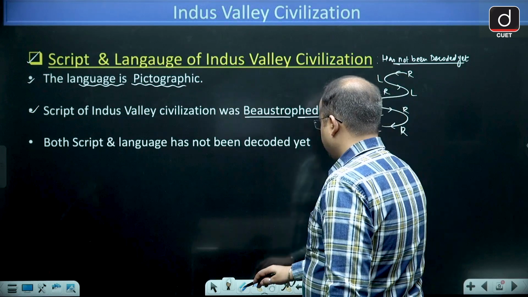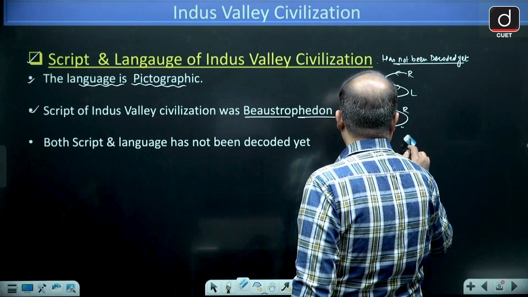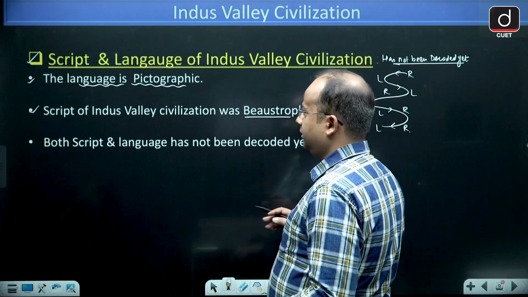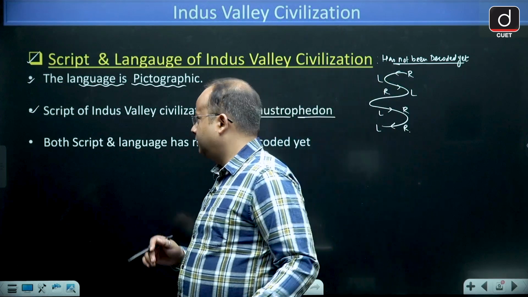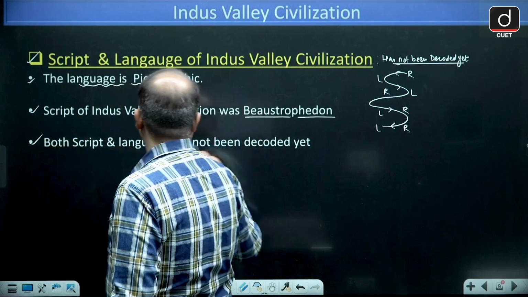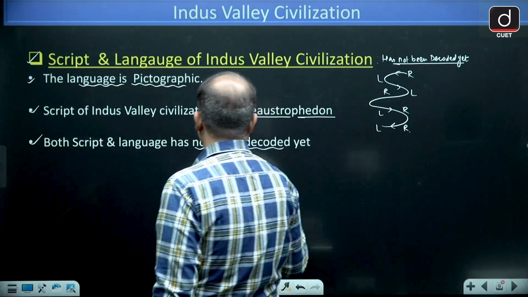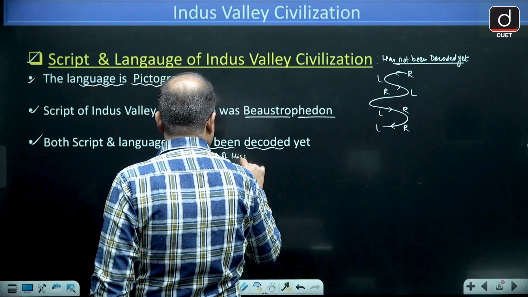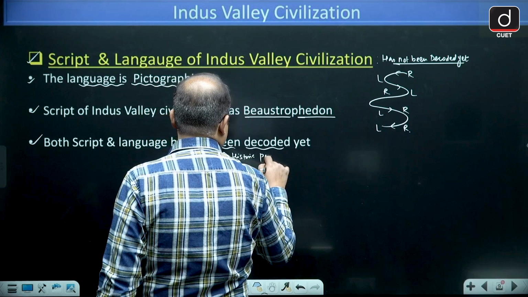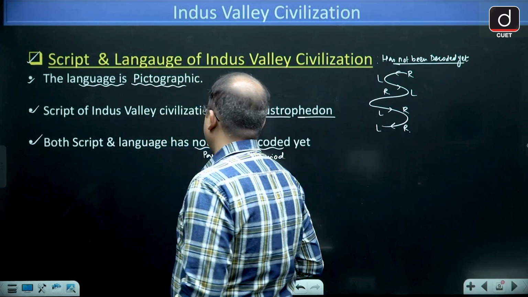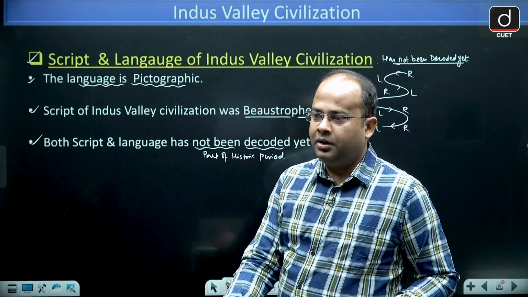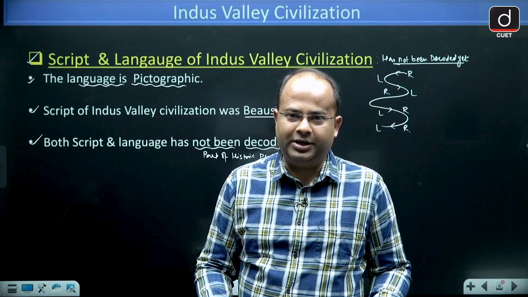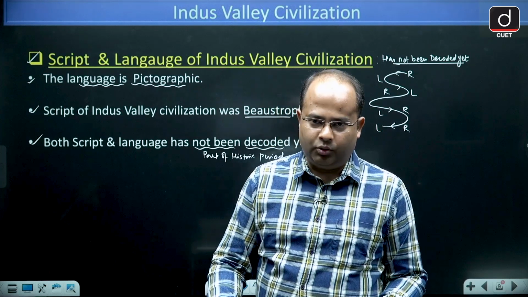So in this way, the Bostrophedon is being written, and the script and language have not been decoded yet by the archaeologists. Therefore, it is a part of the proto-historic period, because the language and script are not decoded yet, although the script is available.